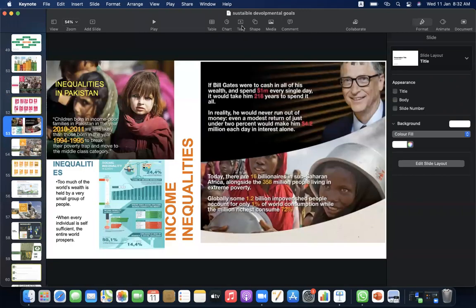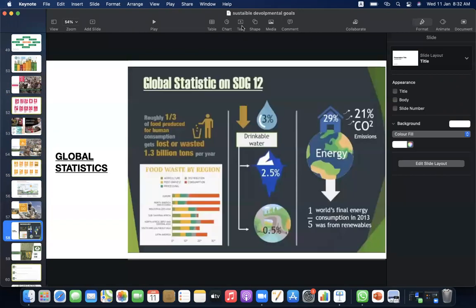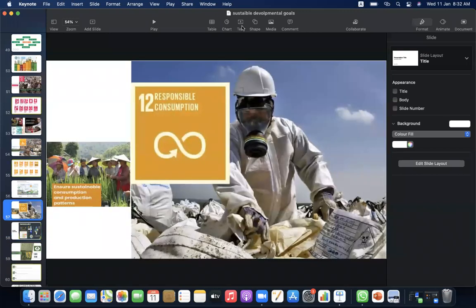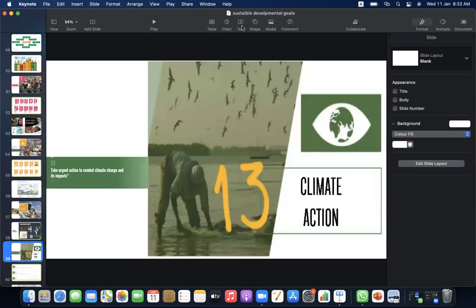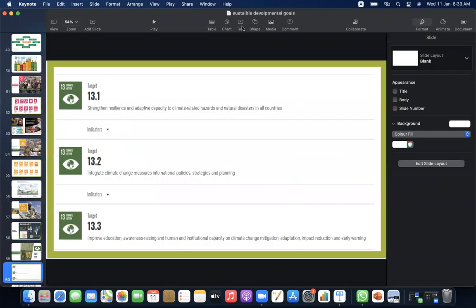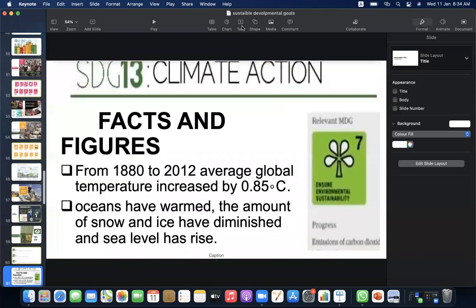Here are the stats. Goal 12 is responsible consumption: ensure sustainable consumption and production patterns. Here are the global statistics on goal number 12. Goal 13 states take urgent action to combat climate change and its impacts. 13.1 states strengthen resilience and adaptive capacity. 13.2, integrate climate change measures into national policy, strategies, and planning. 13.3 states improve education, awareness raising, and human and institutional capacity on climate change mitigation, adaptation, impact reduction, and early warning.